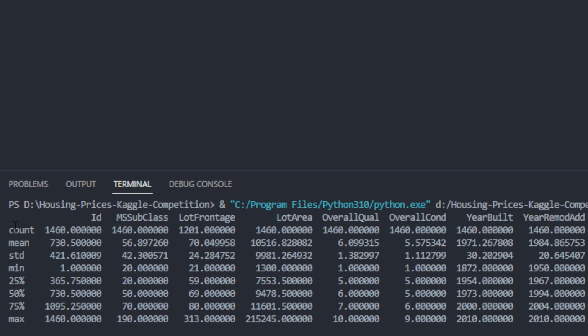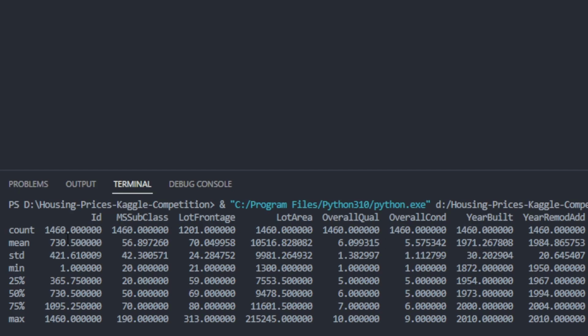We have count. What count does is it creates a count of the total number of non-null values. So for example, out of all of the pieces of data, there are 1,460 of them that have an ID. The next one is the mean or average, and this is of course averaging the number that we are looking at. So for example, if we want to see the average year the home was built, we can see the average year is 1971 and some change.